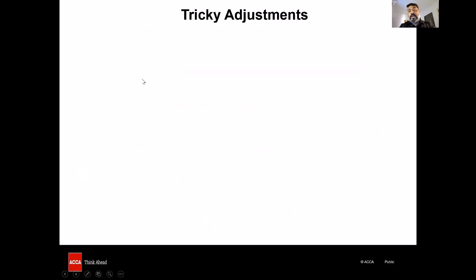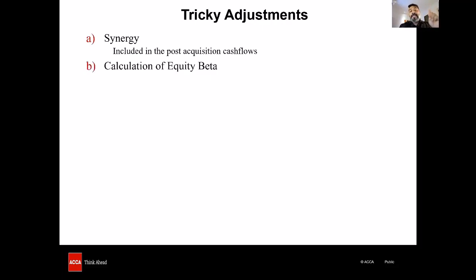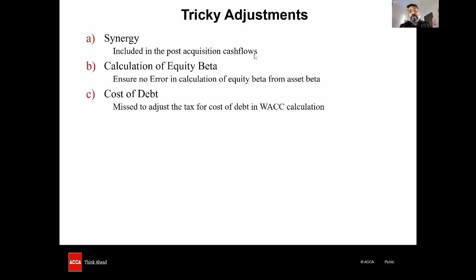So what are the things that are needed to be taken care of? What are the tricky adjustments? One, synergy. Take care. Do not miss the synergy. Synergy is supposed to be included in the post-acquisition cash flows. Next one, calculation of beta equity. Several times errors are noticed while calculating beta equity from beta assets. Cost of debt. When you calculate cost of debt, do not forget to multiply by 1 minus tax. It has to be made post-tax. Candidates miss adjusting tax for the cost of debt in the WACC calculation.